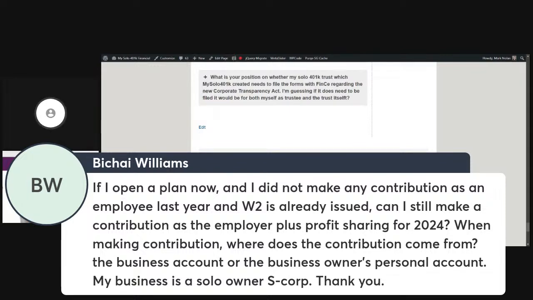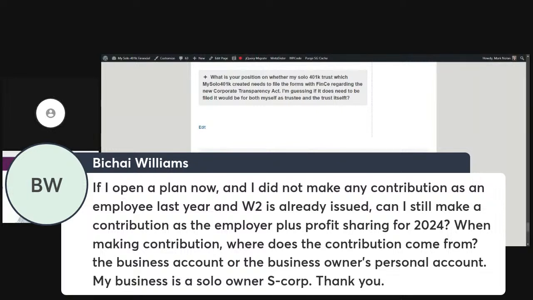As an example, if your W-2 wages box 1 is $100,000 for 2024, so if you received a W-2 that shows $100,000 of W-2 wages, you're going to be able to do a profit sharing contribution, also known as an employer contribution, of $25,000. We get to that $25,000 figure because it's a percentage when you calculate employer profit sharing contributions. Therefore, it's 25%. So 25% of 100,000 is $25,000.